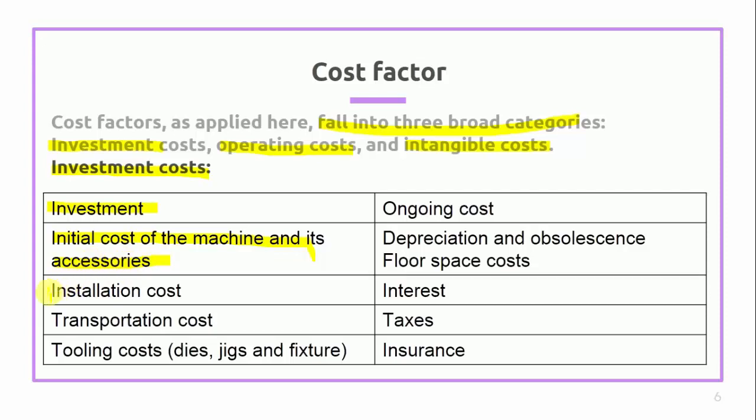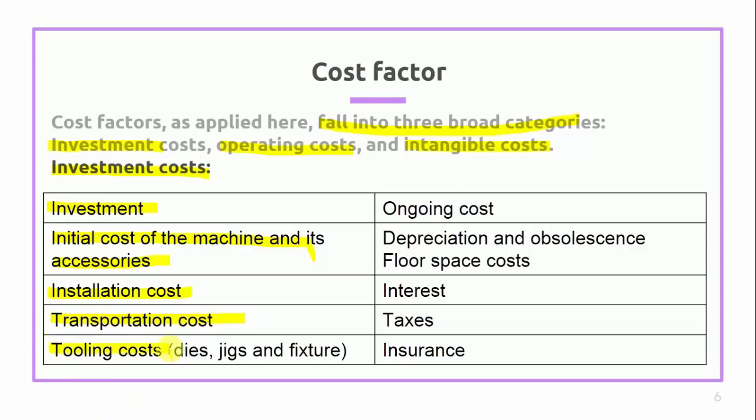After that, the installation cost and the transportation cost. Whenever we purchase a machine from China versus from Gujarat, we get different transportation costs, and the initial cost of investment may also vary for the same features, so transportation cost also plays an important role while selecting the machine.